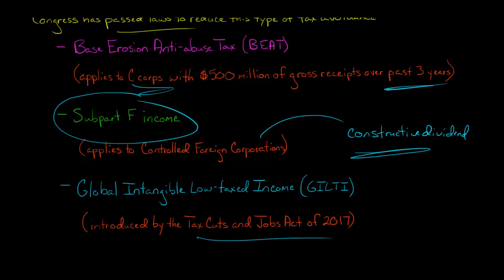And then also the Tax Cuts and Jobs Act in 2017 created this thing called GILTI. When you think about GILTI income, global intangible low taxed income, that is not Subpart F income. That's something different. So basically, you've got these companies trying to structure transactions to say, okay, there's high tax in this country. How do we shift our income over to this other country where it's going to be a low tax jurisdiction, so we can reduce our taxes?